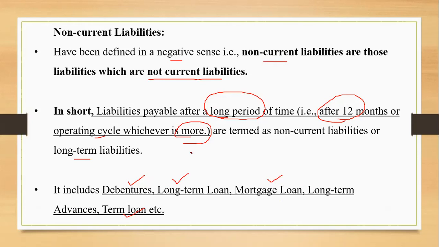Sir, how are debentures a non-current liability or long-term liability? Debentures का आपको याद होगा कि like I told you, it is one of the sources of funds. Yes, sir. From a company form of organization point of view, whenever they are in need of funds, they issue shares, they issue debentures as well. So debentures generally are for a period of more than 1 year. Generally, I don't say always. Whenever the debentures are to be redeemed, मतलब जो debenture holders हैं उनको जब पैसे वापस करने हैं, after a period of 1 year, generally the debentures' time period is 3 years, 5 years like that.